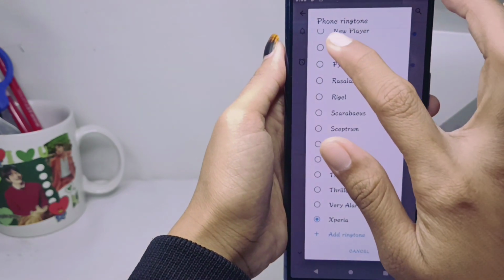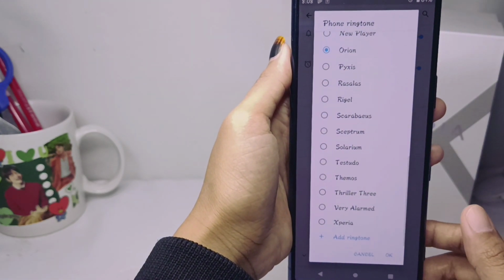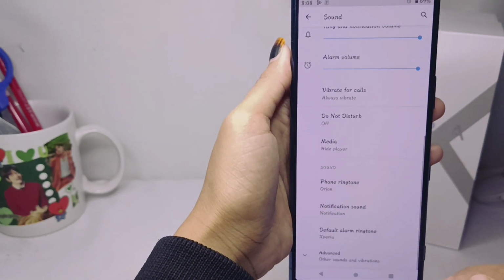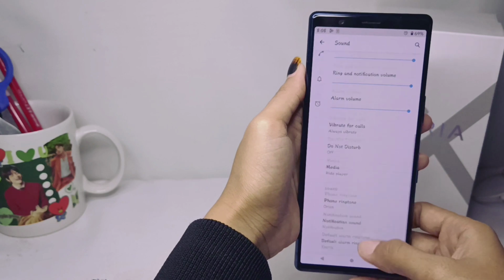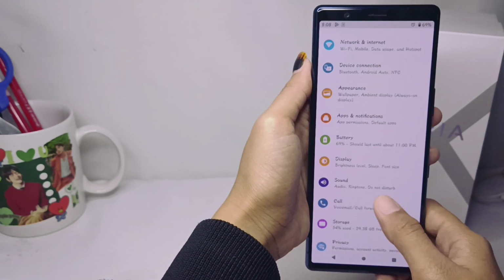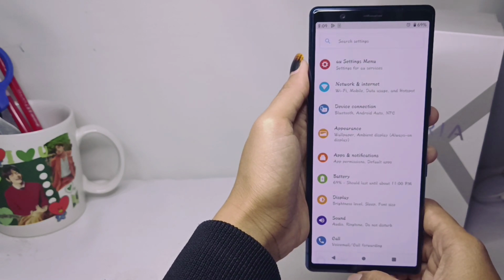And then select the ringtone you want. After that, click OK. And then the ringtone on your device was successfully replaced. Well, that's the tutorial on how to change the ringtone on a Sony Xperia device.